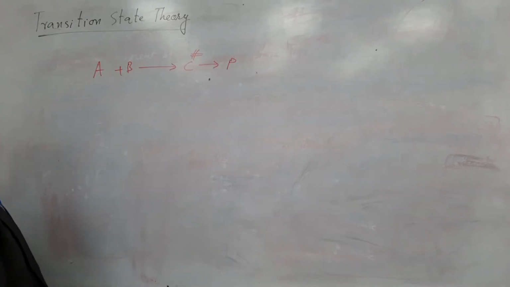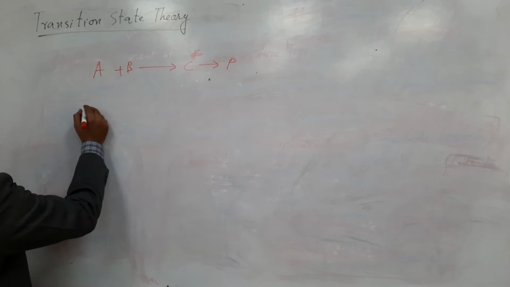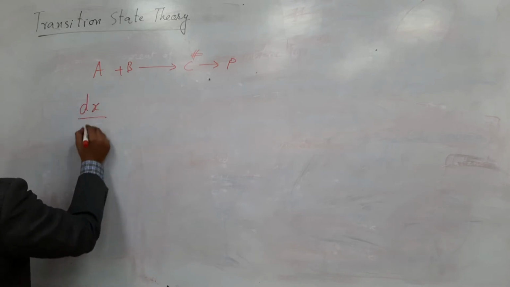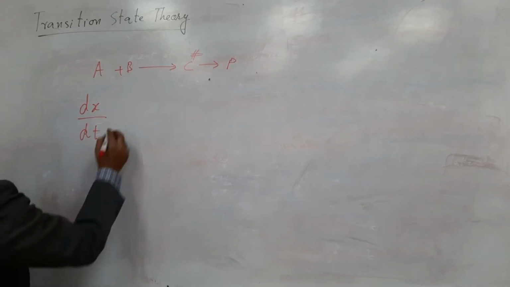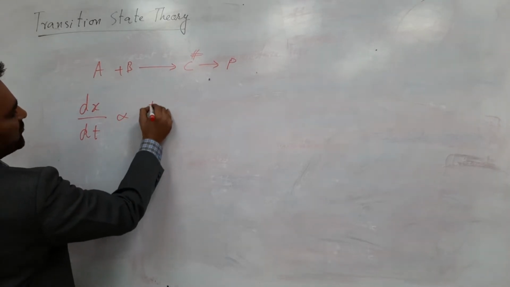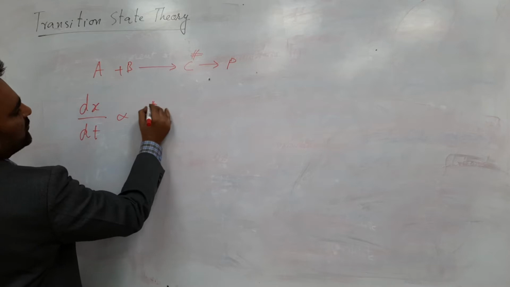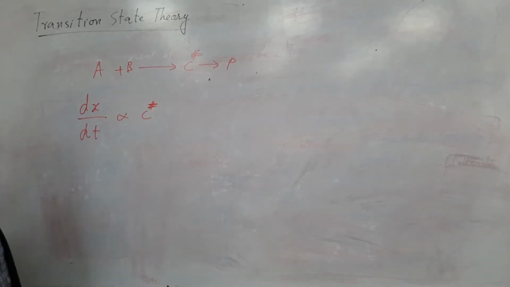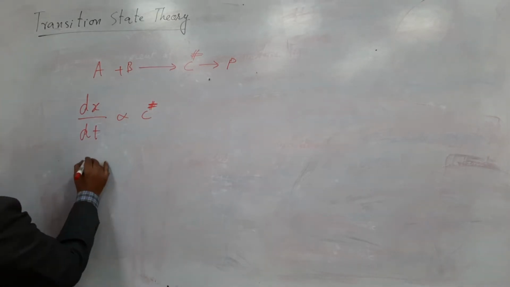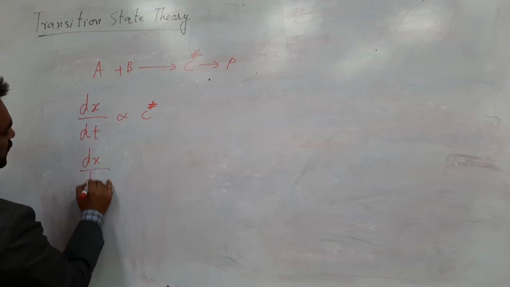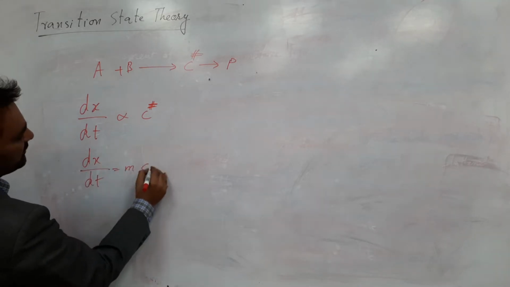So when you have a product, the rate, dx over dt, is proportional to the concentration of the species present in the transition state. This proportionality part will be replaced by m.